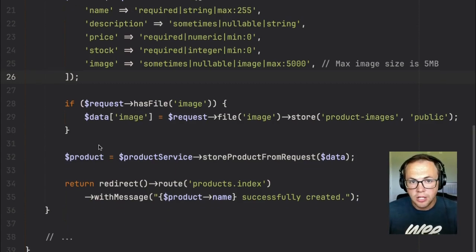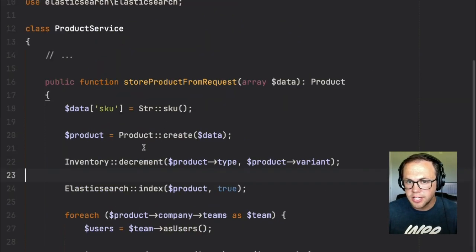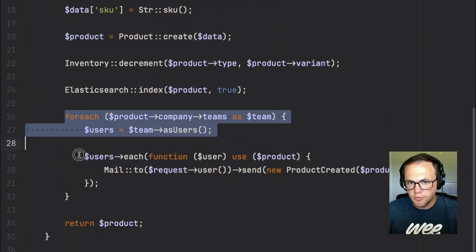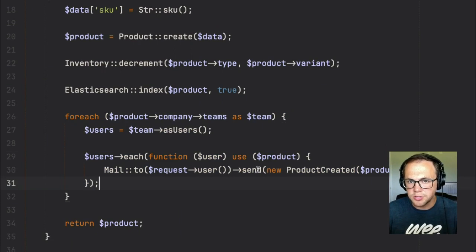For example, looking at this foreach block in the service here, this is actually sending notifications and things like that to users as a part of the team that it's related to the project. But really, we're using a term over and over again that's not present here officially: notification.